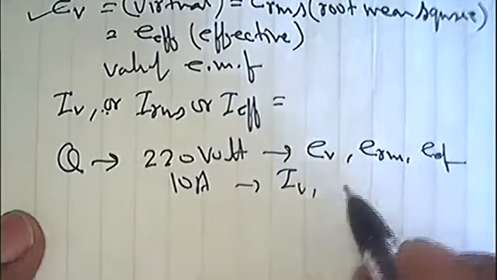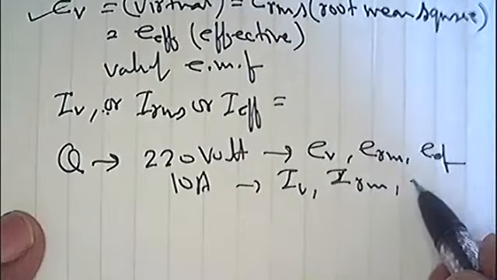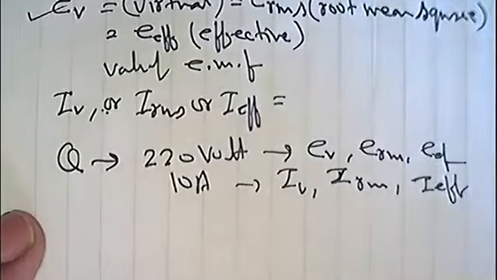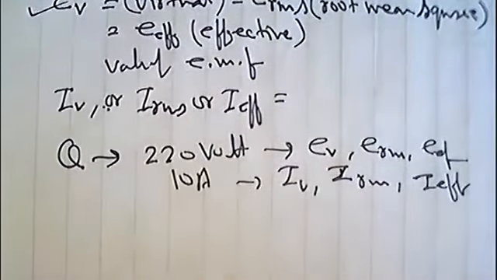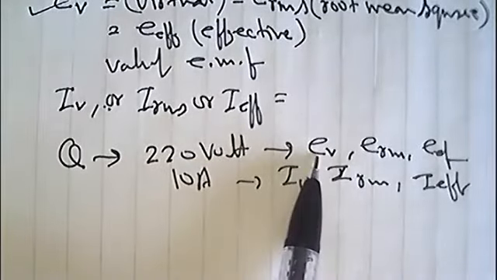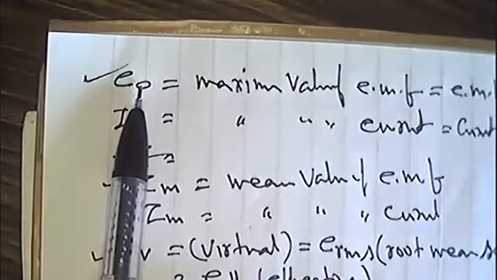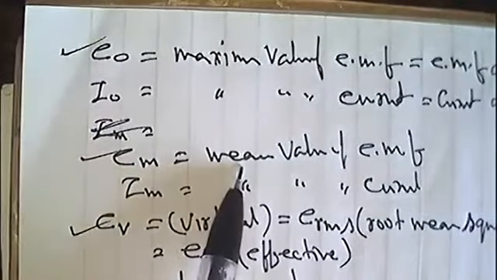This is virtual current or IRMS current or effective current. If nothing is given, you get 220 volt at your home. This is the effective value of alternating EMF. This is the virtual value of alternating EMF, root mean square value. It is not maximum value, it is not the amplitude, EMF amplitude, it is not the mean value.